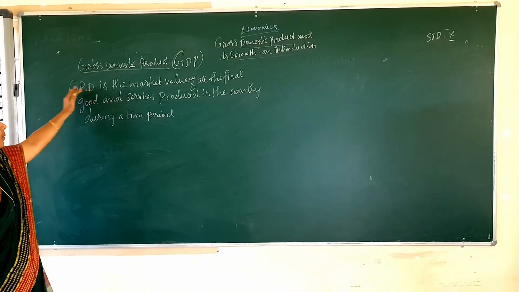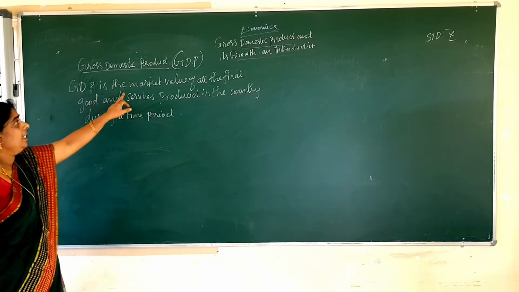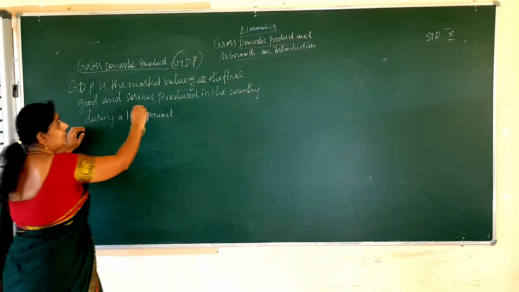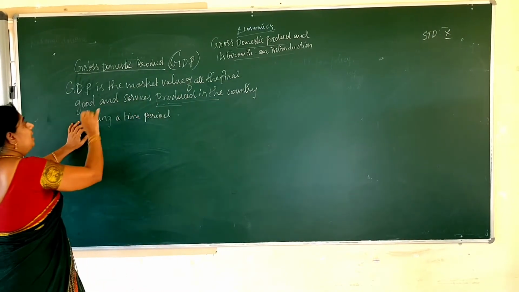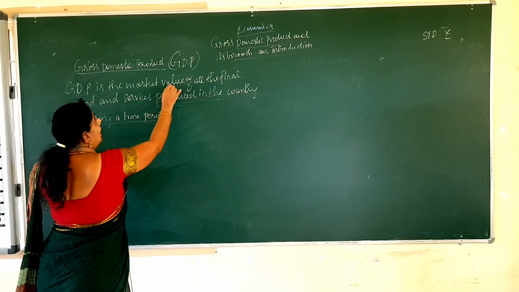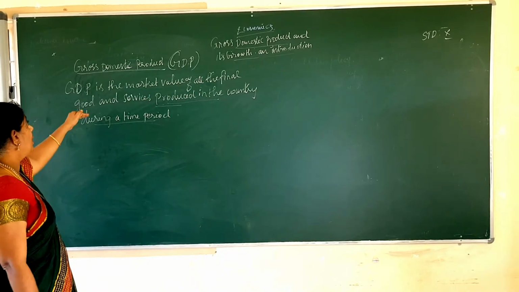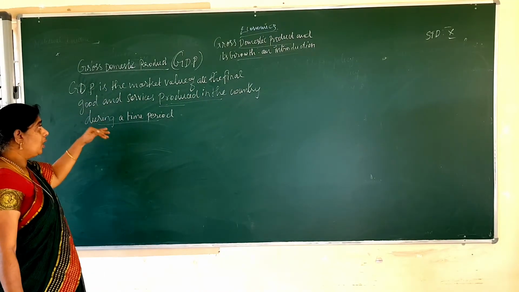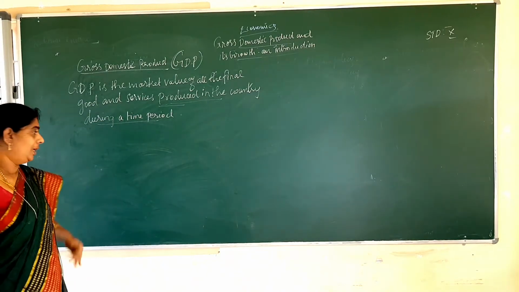Gross domestic product is the market value of all the final goods and services produced in a country during a particular period. Then the total value of all the final goods and services is called the gross domestic product. So we are going to see how it is calculated.